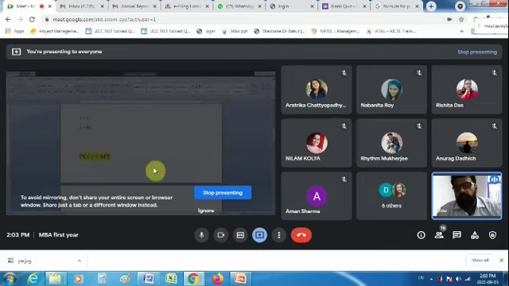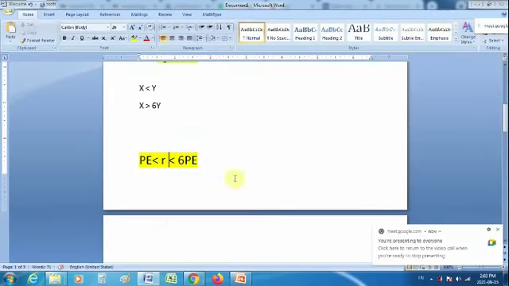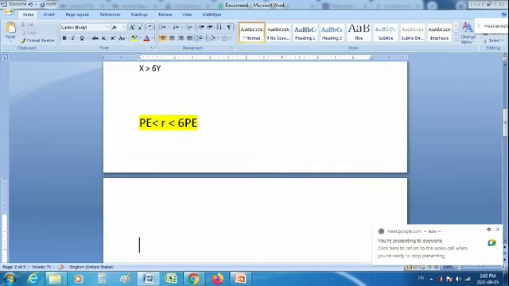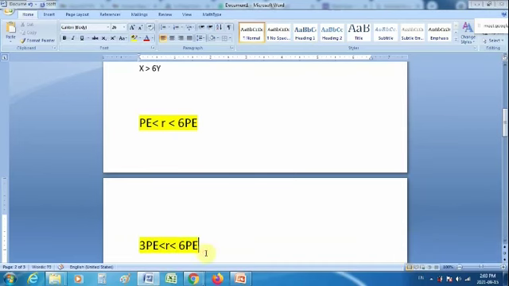So there is another situation, which will say that R is greater than 3 PE but less than 6 PE. So there is a small interpretation for this also.